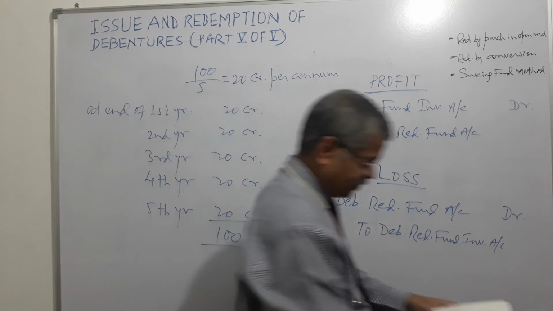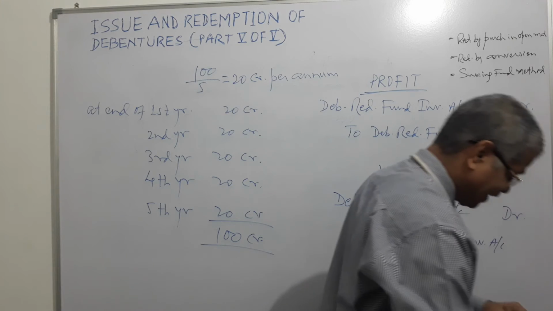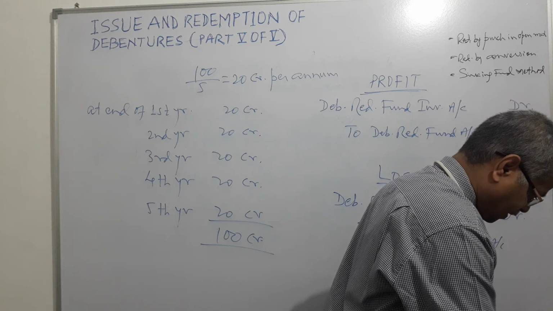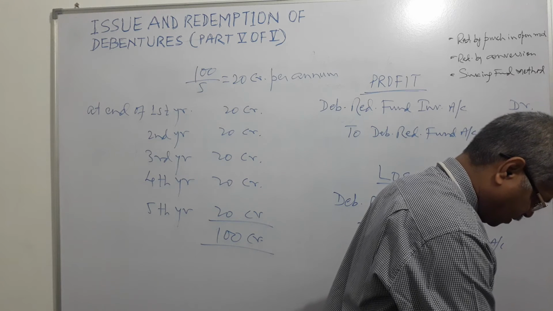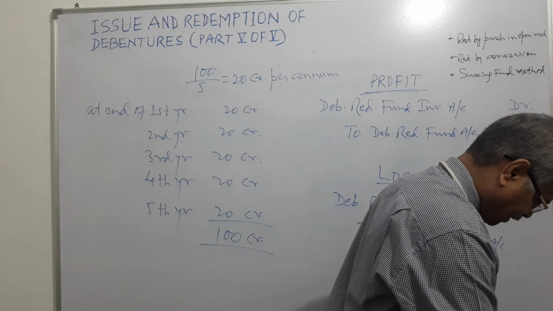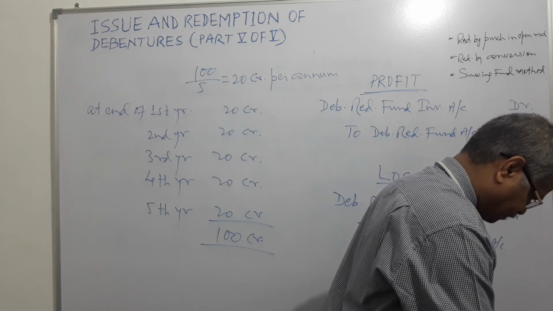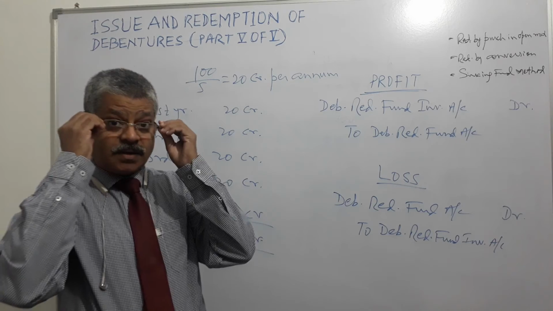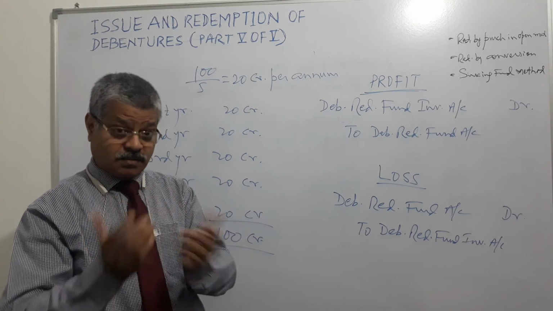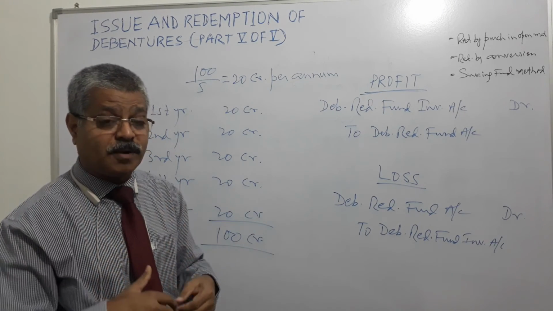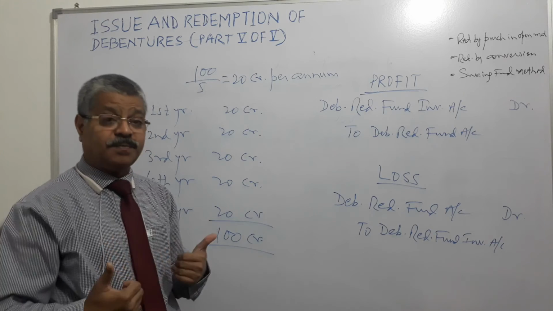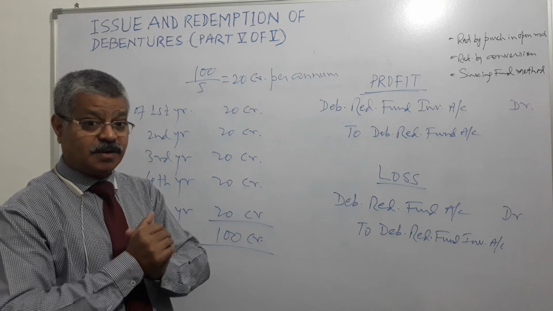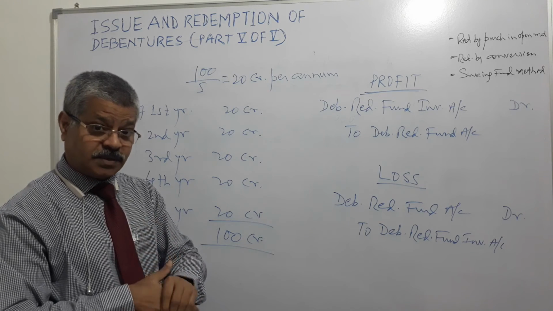So the main thing that we had to understand here is that we can go from the beginning. We can take 2 minutes. Redemption by purchase in open market. A company can choose to buy back its debentures from the open market if it is having some surplus funds, or if those debentures are available in the market at discount, right?